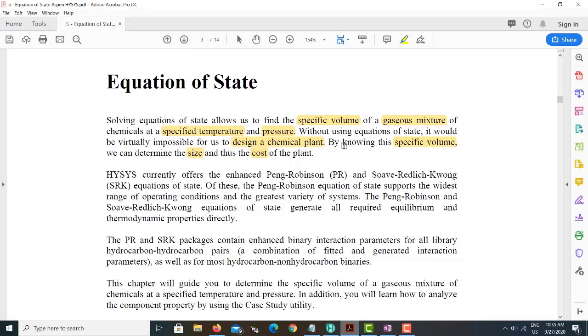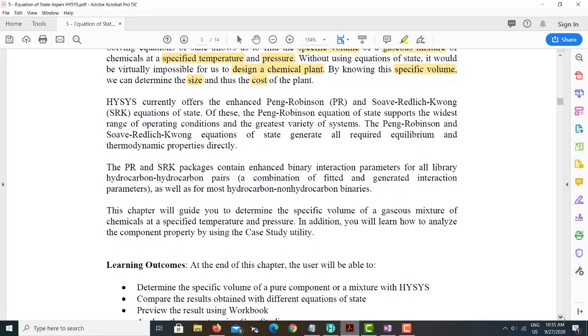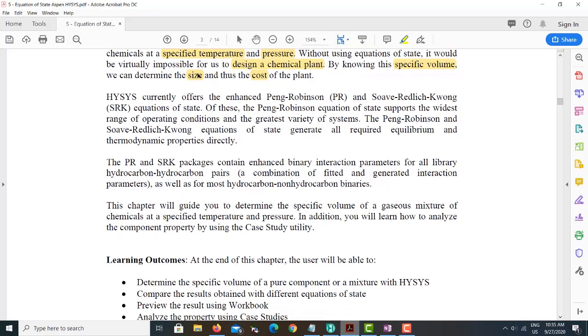It only comes when you know the specific volume. The specific volume you are only able to know when you have a real gas equation. With the ideal gas equation, you are unable to calculate what you call the specific volume.